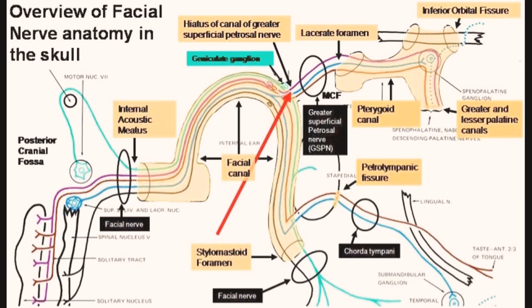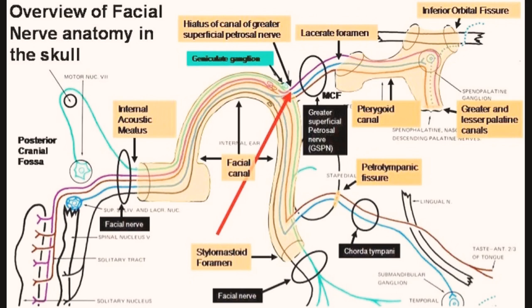The external petrosal nerve is a second branch which is occasionally present, and provides sympathetic innervation to the middle meningeal artery. The lesser petrosal nerve is the third branch, extending from the geniculate ganglion. This carries parasympathetic fibers associated with the glossopharyngeal nerve to the parotid gland. The facial nerve continues through the tympanic cavity, medial to the incus. It then runs downward as the mastoid segment.